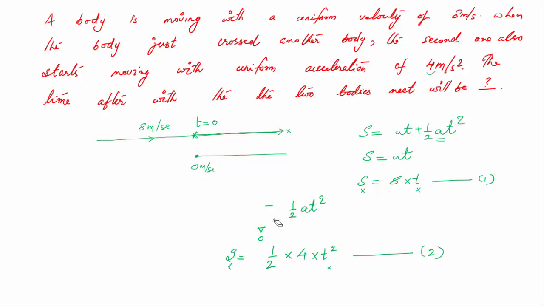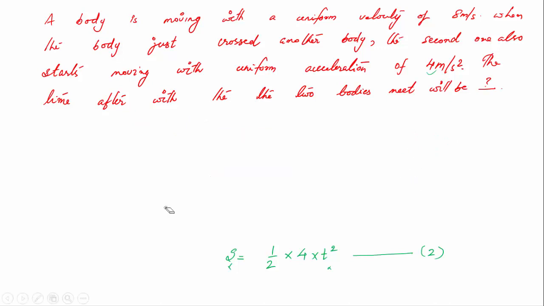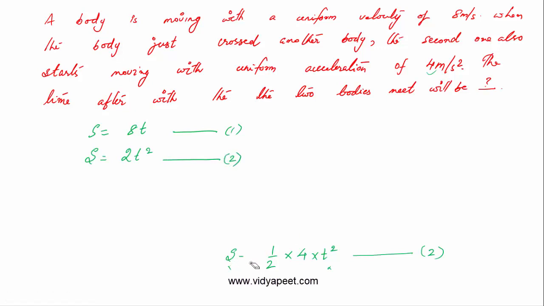So let us solve these two equations. s is equal to 8t and s is equal to 2t square. One solution you will definitely know: t equal to 0 is obvious.